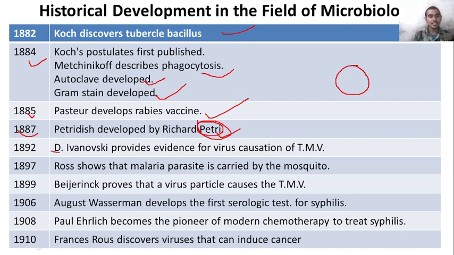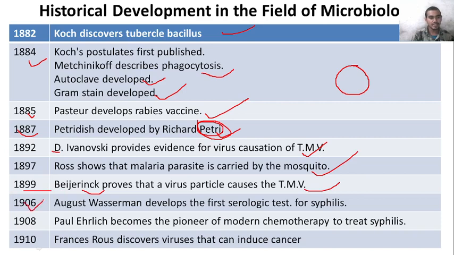Then in 1892, Ivanovsky provided evidence for virus causation of tobacco mosaic disease. Then in 1897, Ross showed that the malaria parasite is carried by the mosquito. Then in 1899, Beijerinck proved that a virus particle causes the tobacco mosaic disease.